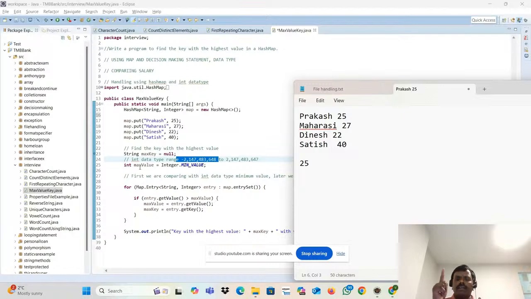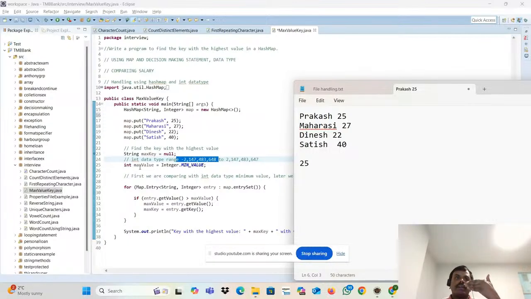If Prakash salary, see, I am the max. We always say this: I am the good. But if you are good, then come to the competitions and showcase. If you are good, then you are the good. Similarly, I just created one value that is -2,147,483,648. That is a max value.